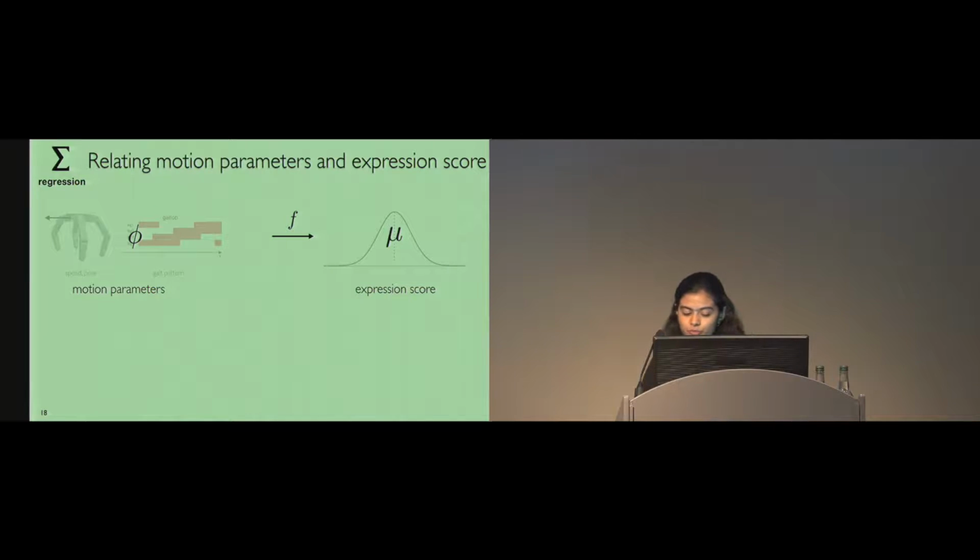Now that we have a set of motions represented by motion parameters, let's call them phi, and corresponding expression scores from crowdsourcing represented by mu, we can learn a function f that maps the n-dimensional phi to the real valued mu. And we use regression for this purpose.